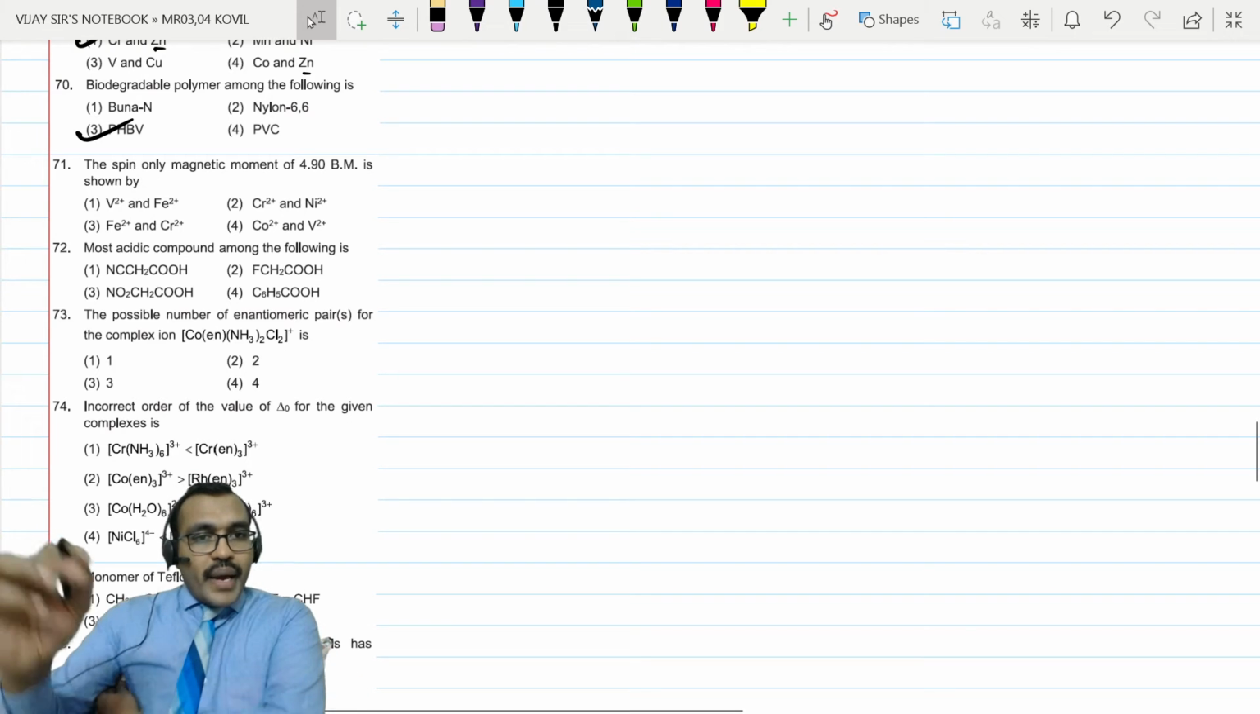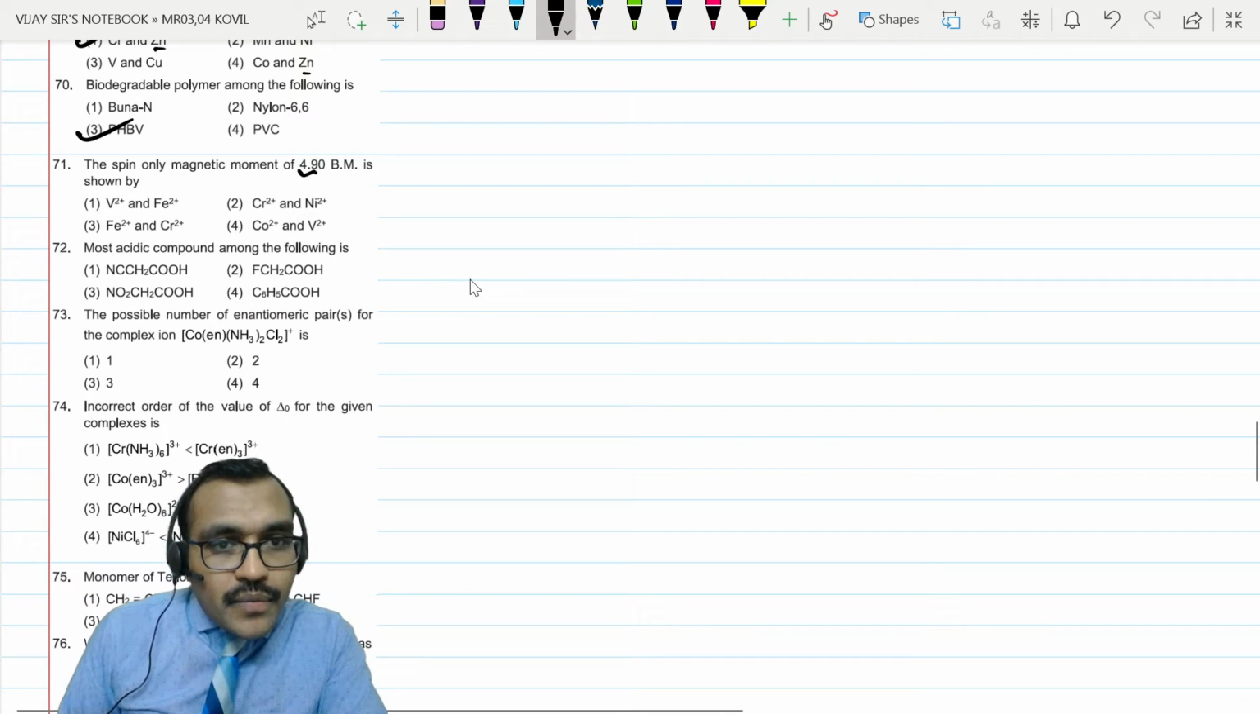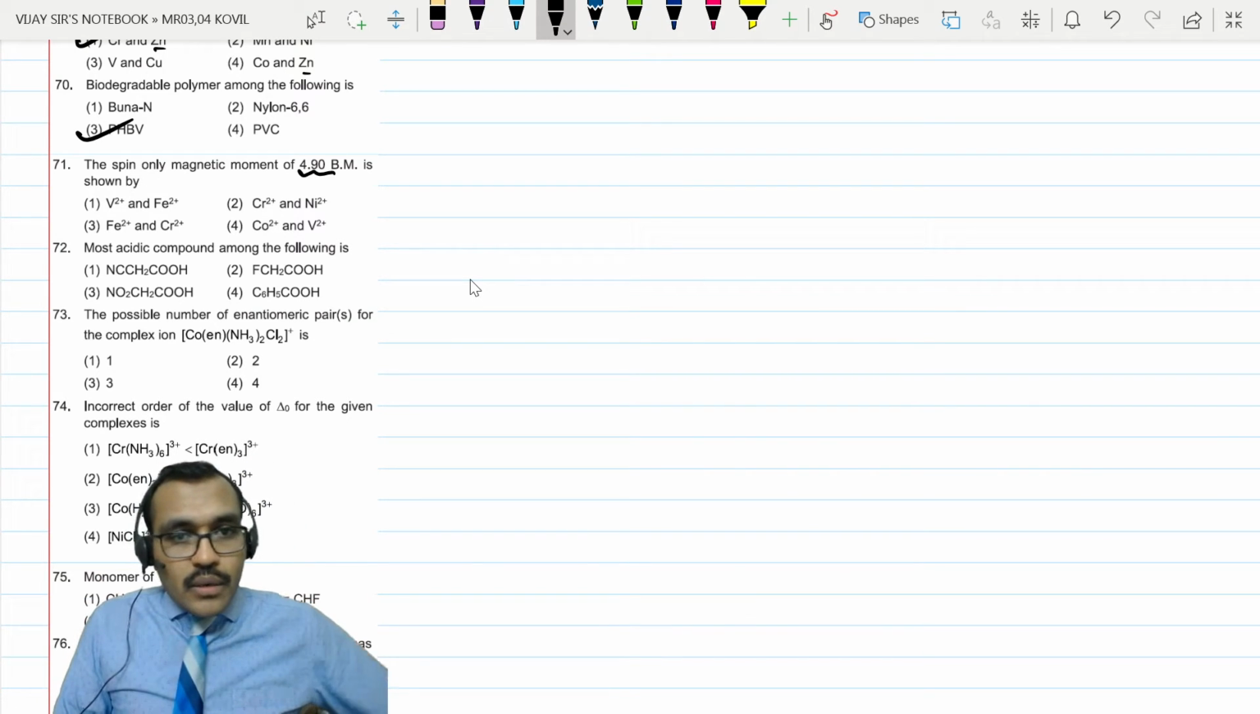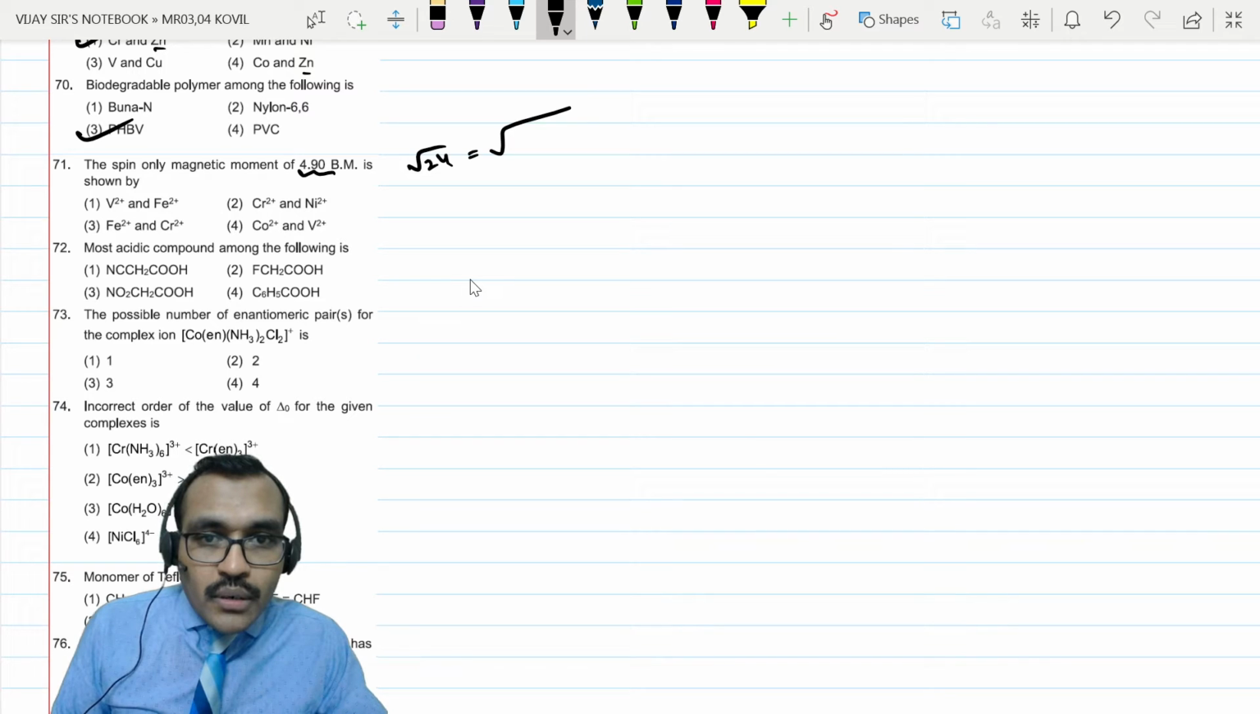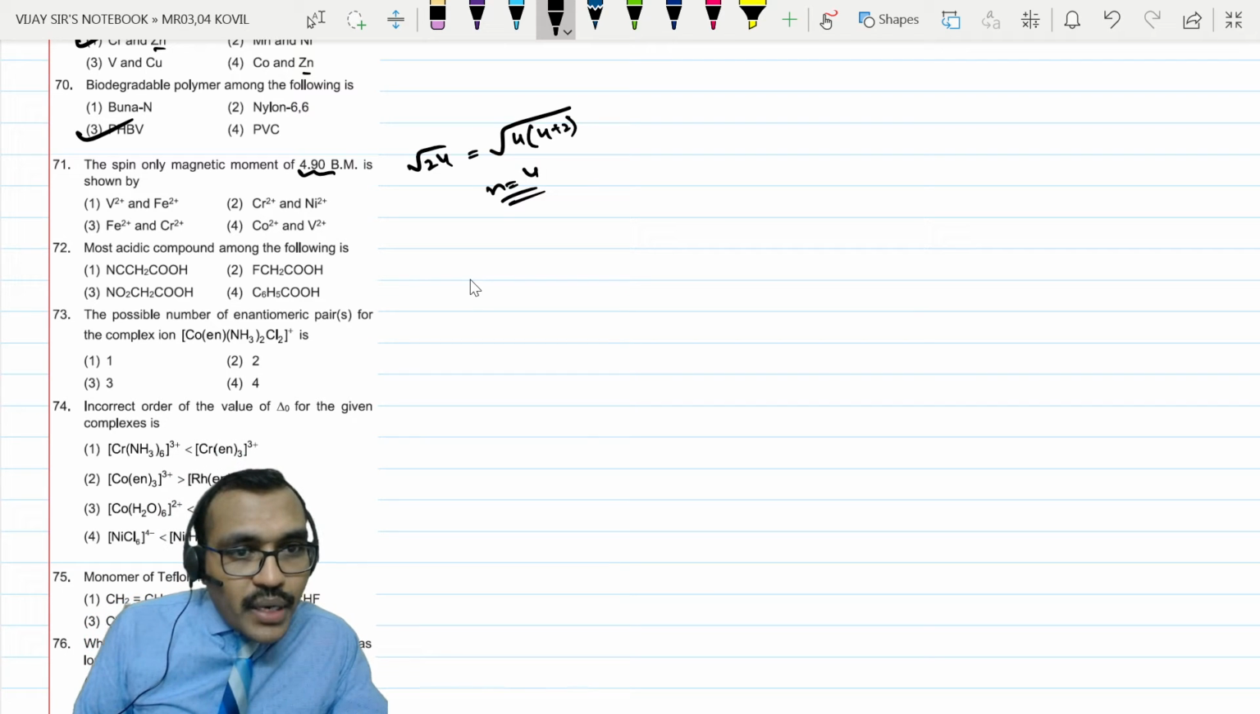The spin only magnetic moment is 4.9 Bohr magnetons, which means root 24. So using root of n into n plus 2, 4 into 4 plus 2, the number of unpaired electrons is 4. So we need to check for 4 unpaired electrons.